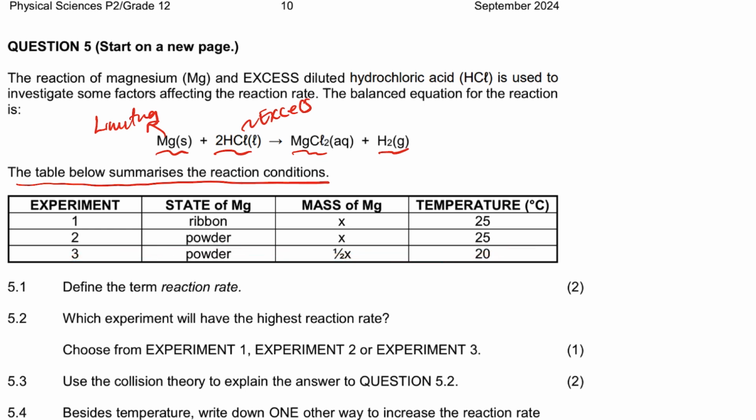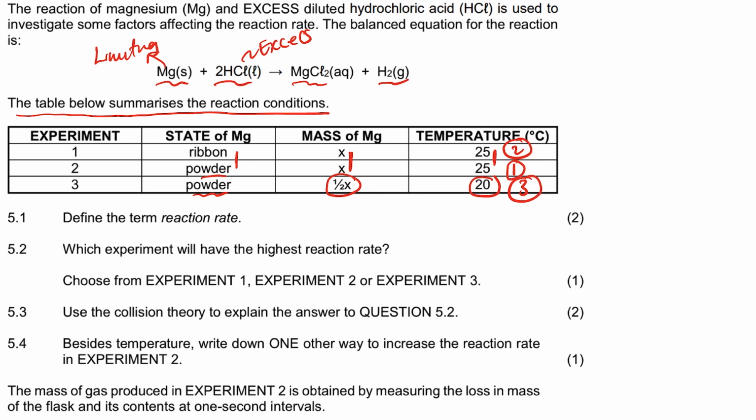So let's arrange according to the rate of reaction. Which one is going to be faster? The one that is going to be faster is this one, followed by this one. You can compare the two because they have the same mass and same temperature, and they differ by the state of division. So the one that is a powder is going to be faster. That's why I rated it 1. And then lastly, this is going to be the last one, because it occurs at a lower temperature, it's still a powder, but the mass is smaller, right? Now let's answer the questions here.